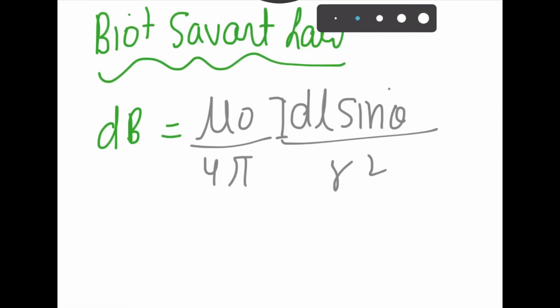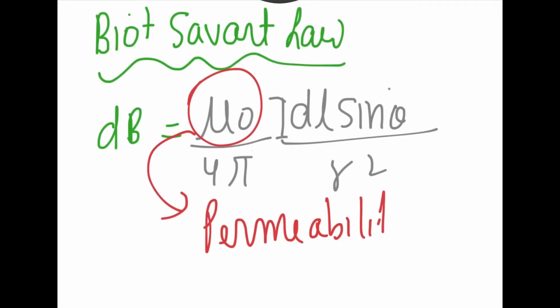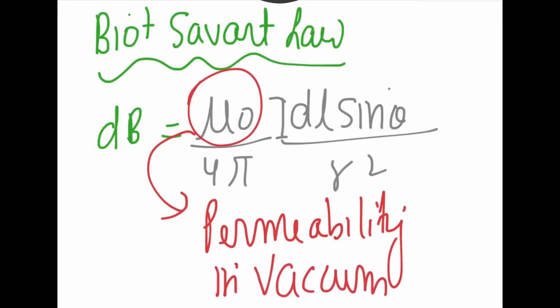This mu naught refers to the permeability of the medium, not permittivity. It is called permeability, so this word is very important. As I am using mu naught, naught means the standard permeability, which is the permeability in vacuum, and mu is the normal permeability. Again, permeability, like permittivity, is a quantity which affects the magnetic field of a medium.